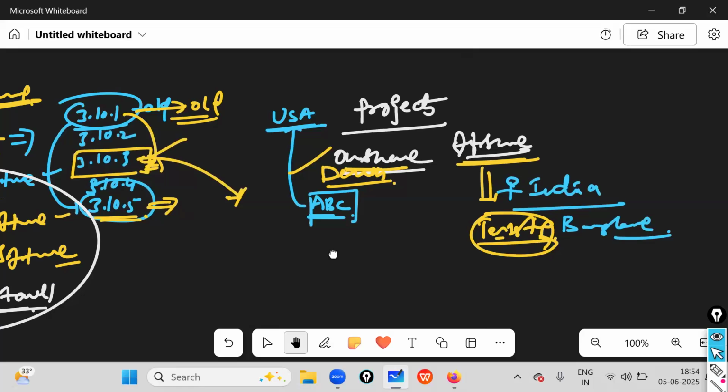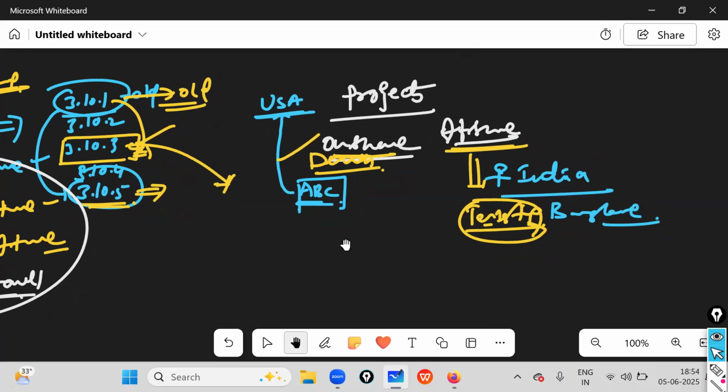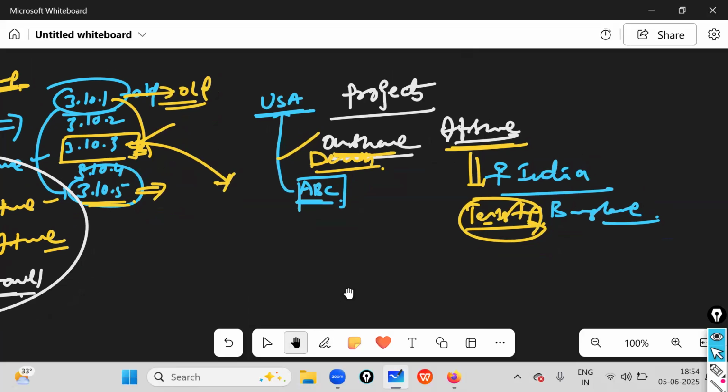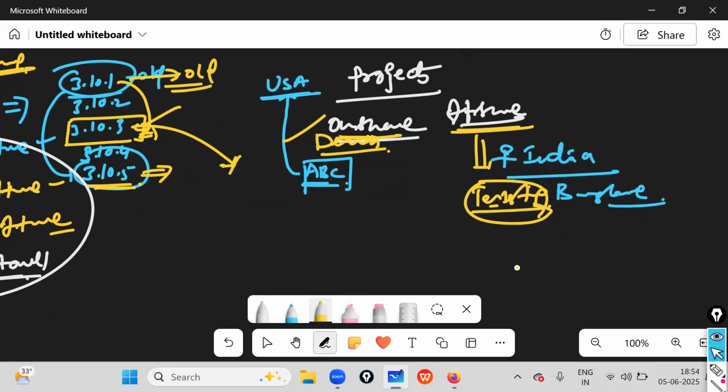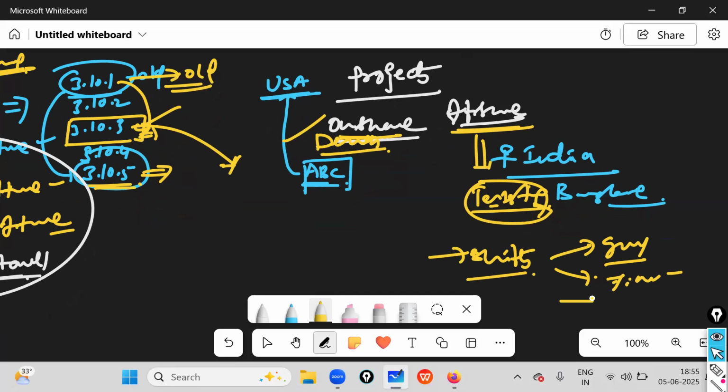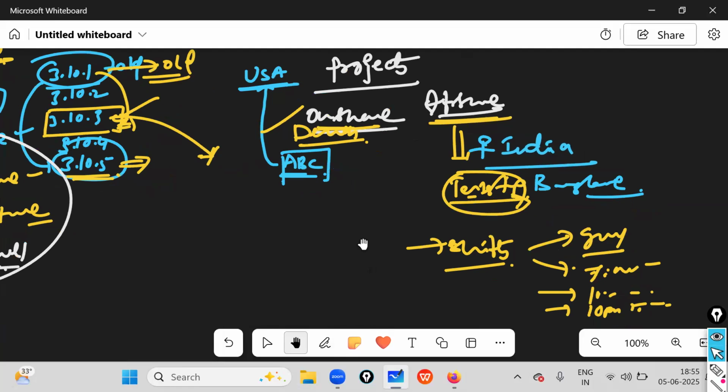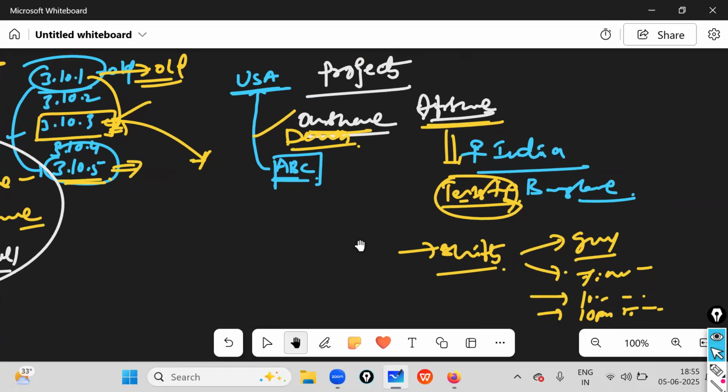Our work depends on the project-based location and timings. Every IT project has different shift models. Something called general shifts, and other shifts: 7 to some other time, 11 to some other time, 10 to evening, or night 10 p.m. to some other time. There are so many shifts available, from project to project and client to client. It may vary from one client or business location to another.